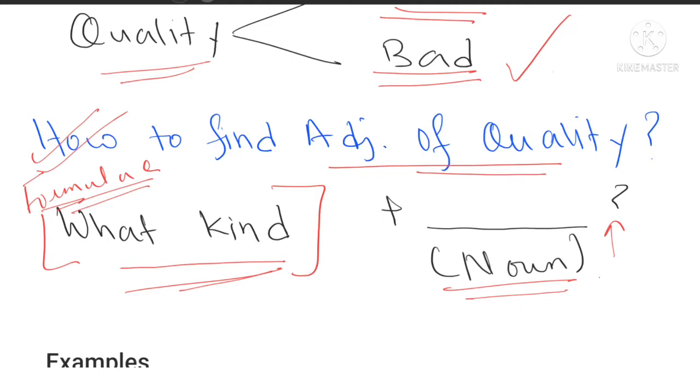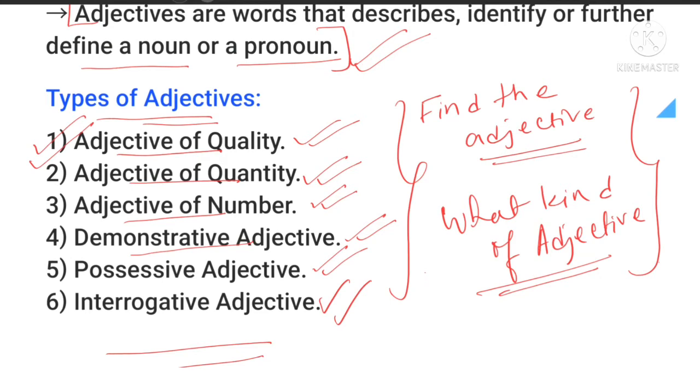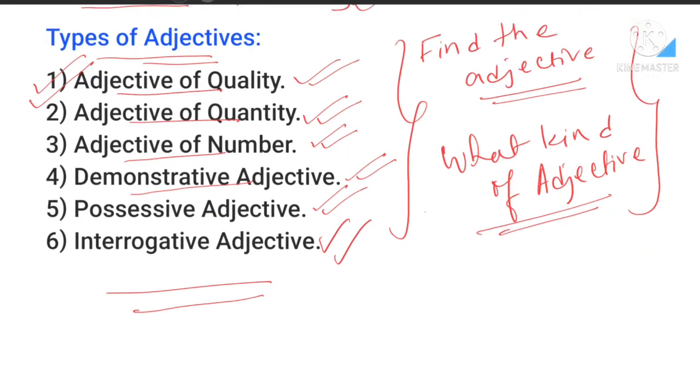First of all, this question, what kind plus noun, is used only for adjective of quality and nothing else. You will not use it for adjective of quantity, you will not use it for adjective of number. It is for quality, so it will be used only for quality and nothing else. Am I clear on this?